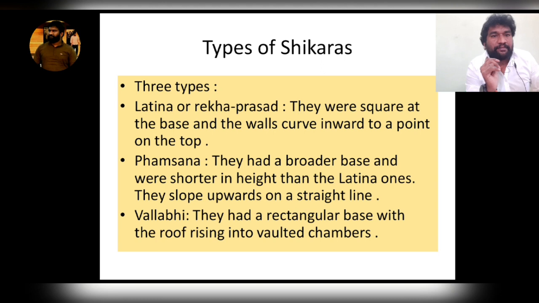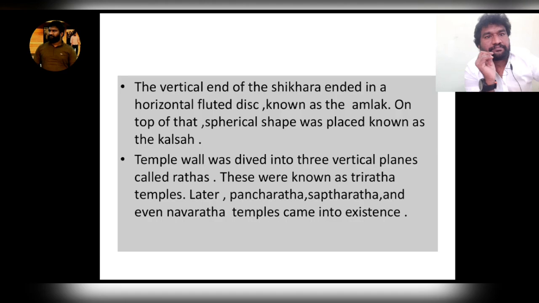Third one is Vallabhi. They had a rectangular base, not square, with the roof rising into vaulted chambers: first chamber, second chamber, third chamber. That style of shikara is called Vallabhi. These are the three types of shikaras.